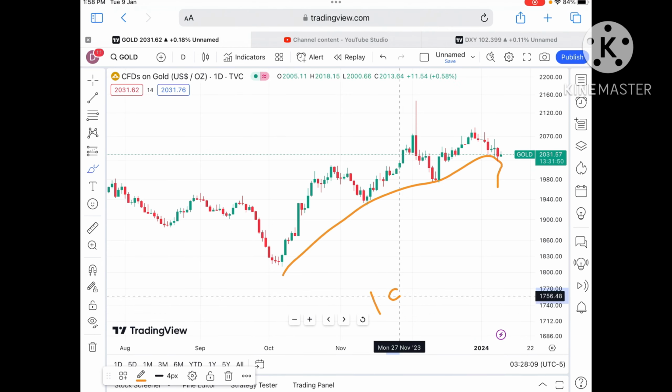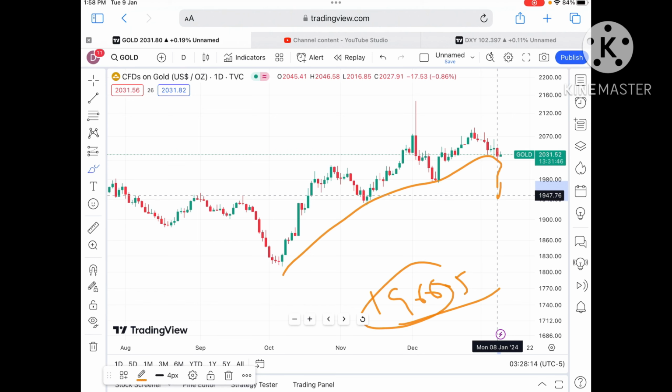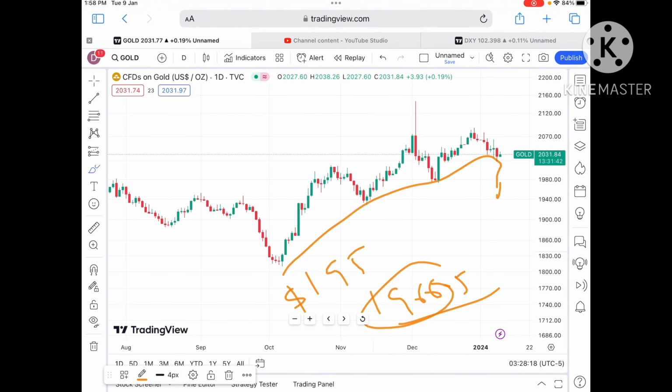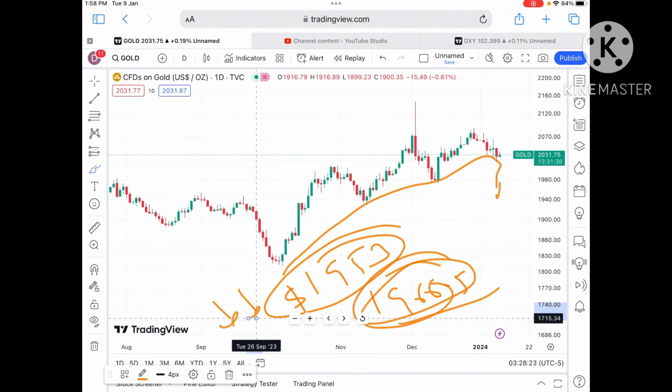Okay, once the price started moving below that level, a further fall we can see towards $1966.51, and from there a further fall we can see towards a level of around 1953. Keep that in mind that once the price started moving below this particular level, a further downfall we can see. Okay, and if it started going below this level, a further fall.